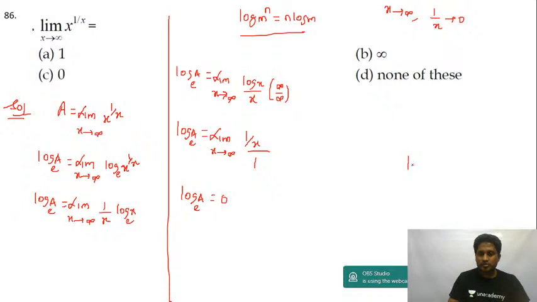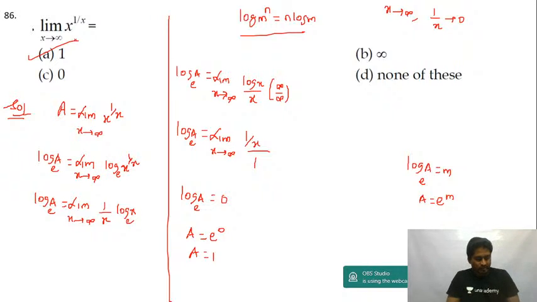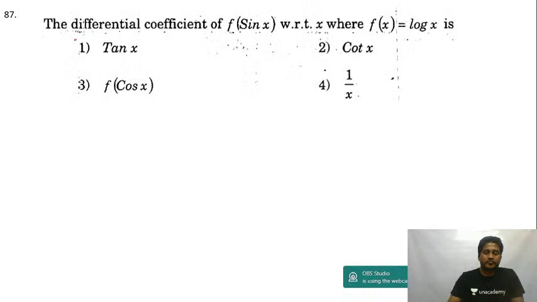So when you have, suppose, log x to the base e is equal to m, you should write x is equal to e power m. So here I get a is equal to e to the power of 0, right? E power 0 is 1. Comment the answer to the question, guys. So a is equal to e power 0, e power 0 will be equal to 1. Answer will be option A only. Let's move to the next question.